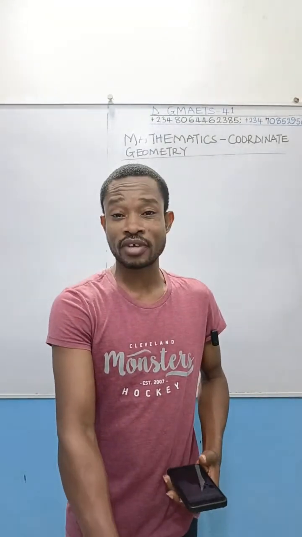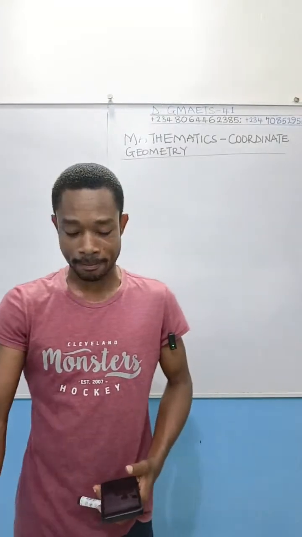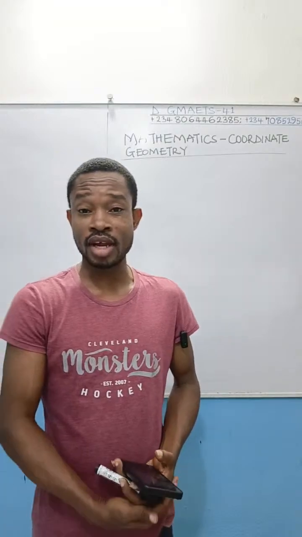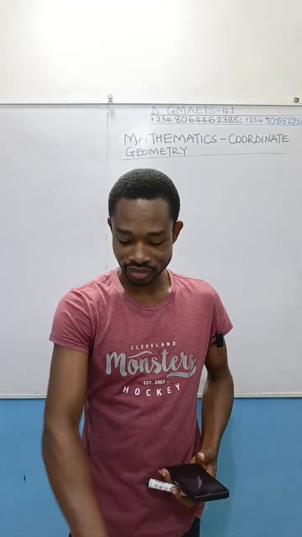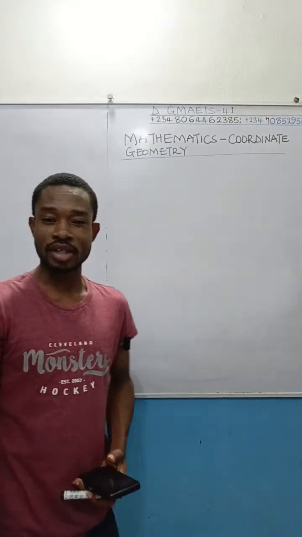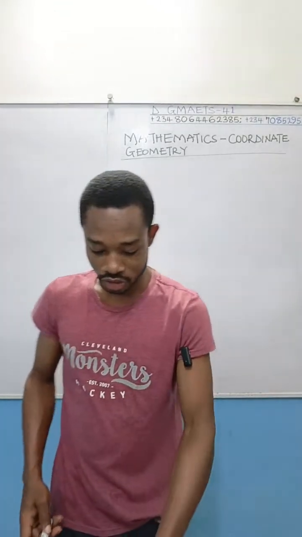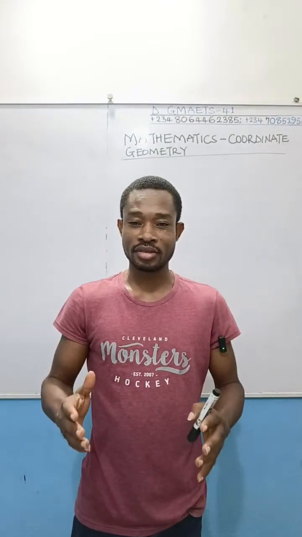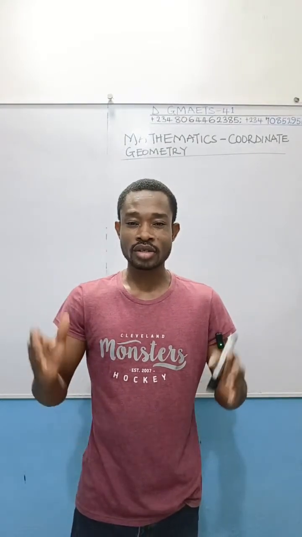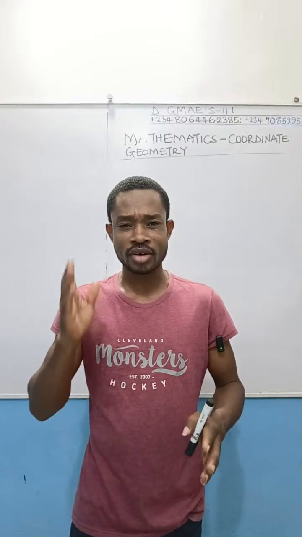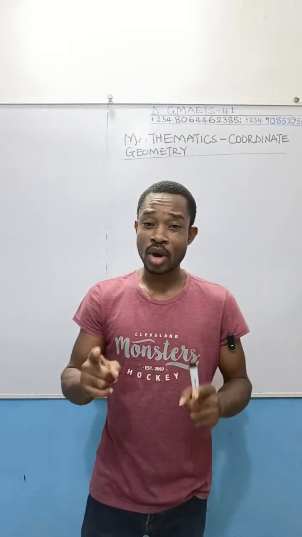The class is supposed to have kicked off by 9:10 p.m. Nigerian time. This is 9:22 already, so some minutes behind schedule. So as you have on the board, we are dealing with coordinate geometry. When you talk about coordinate geometry, you are looking at the concept of lines. Now this class, like I said, is going to be a super showdown class. There is no time to waste.